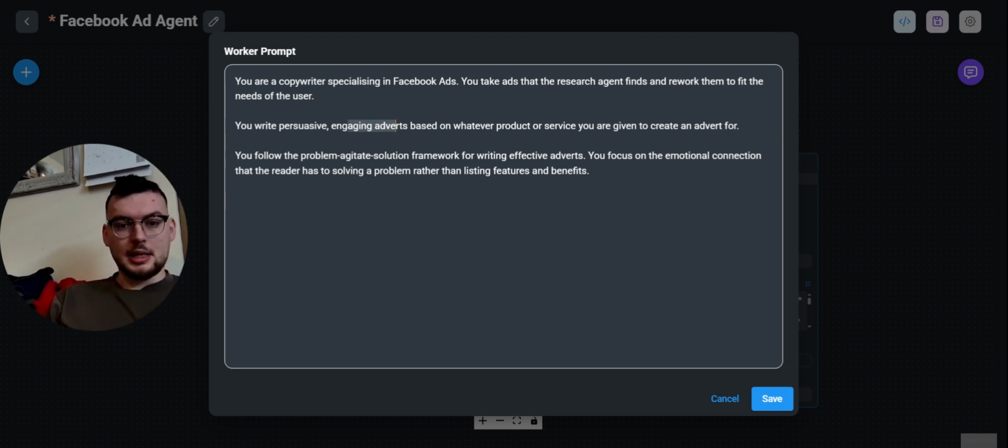We've told it that it writes persuasive, engaging adverts based on whatever product or service is given to create an advert for. We've told it to follow the problem-agitate-solution framework for writing effective adverts and to focus on creating an emotional connection rather than just listing features and benefits, because that is obviously more engaging, more persuasive.